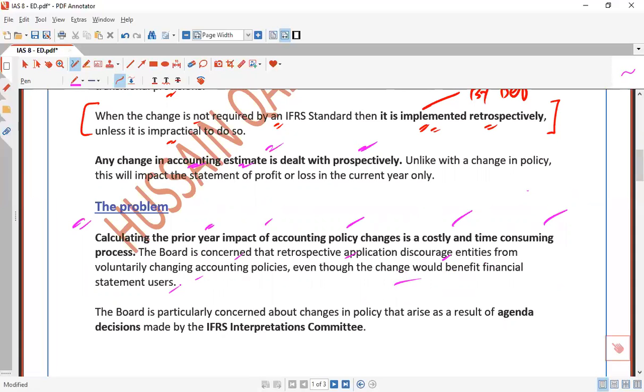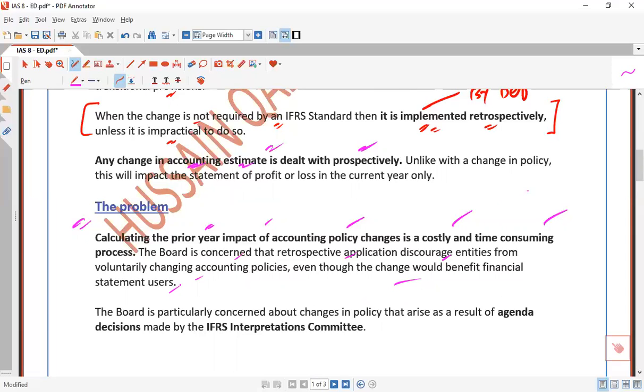For example, right now we are sitting in a board meeting and discussing that we need to shift our accounting policy from one method to another method. But one of the board members says, okay, this is good for the change in accounting policy, but this is very complex.